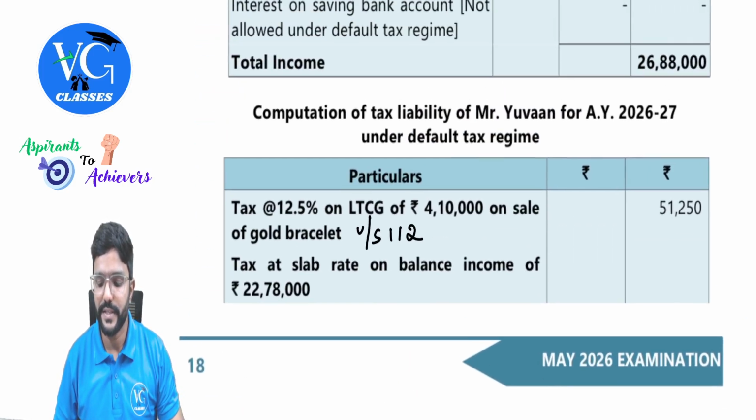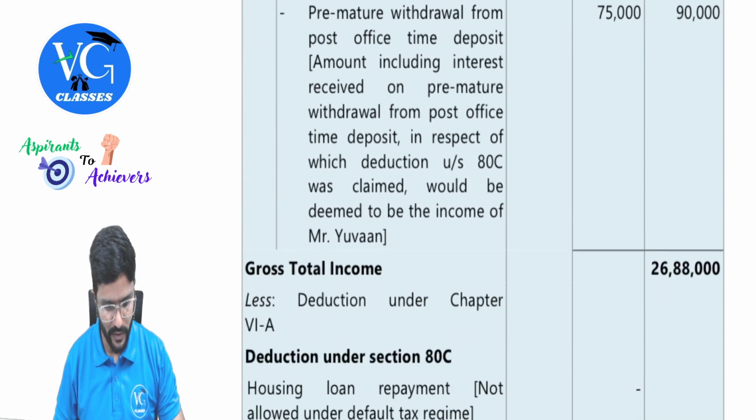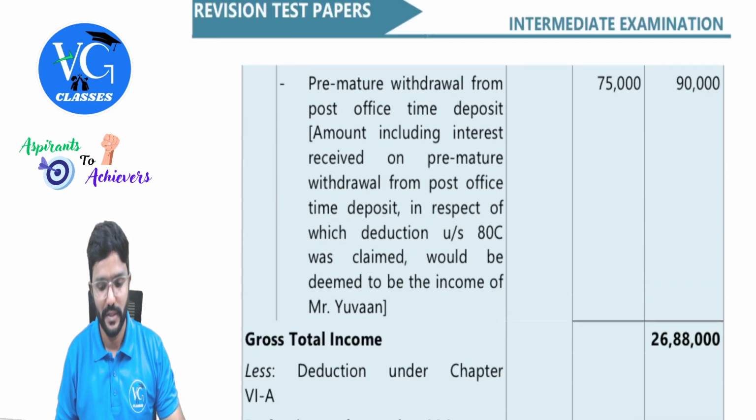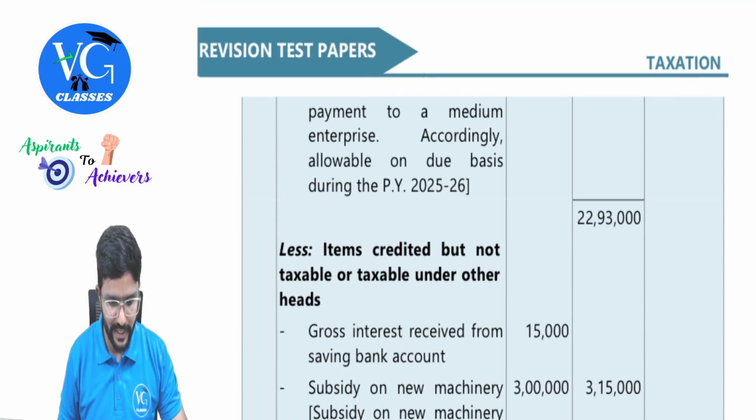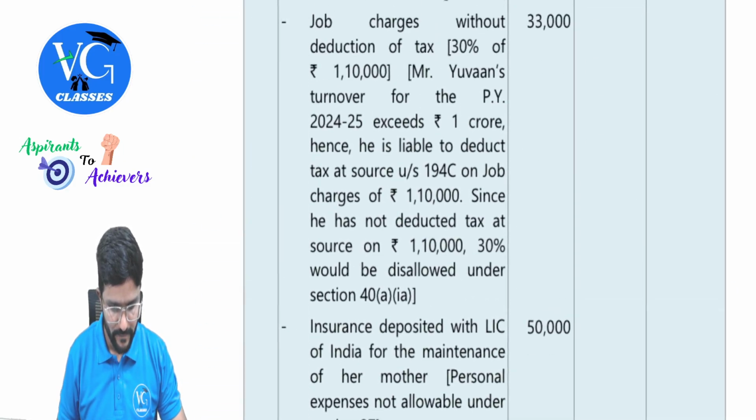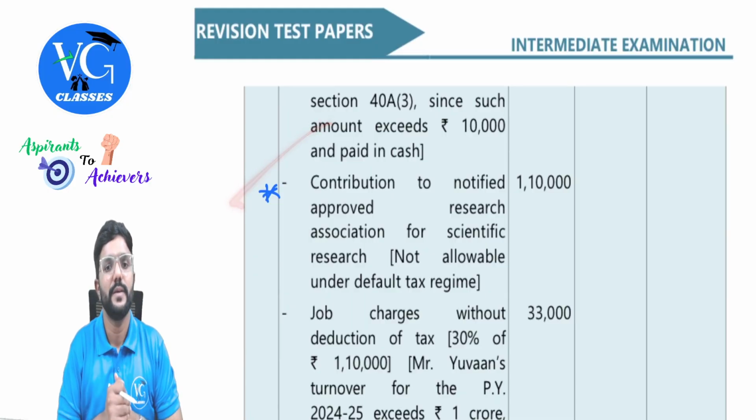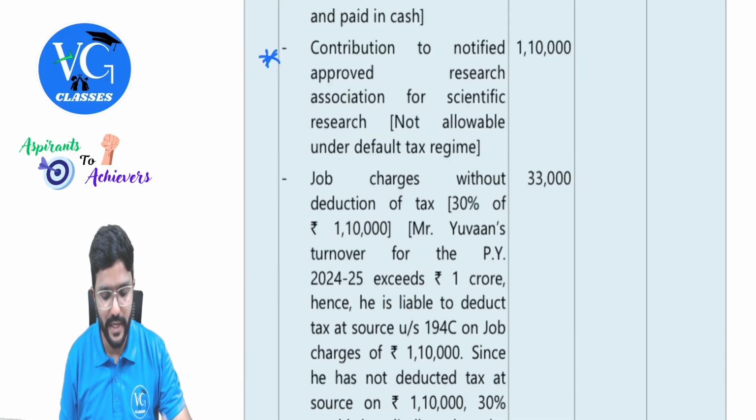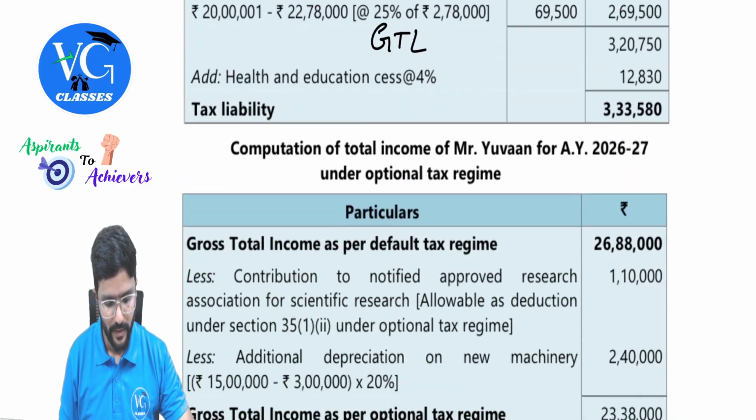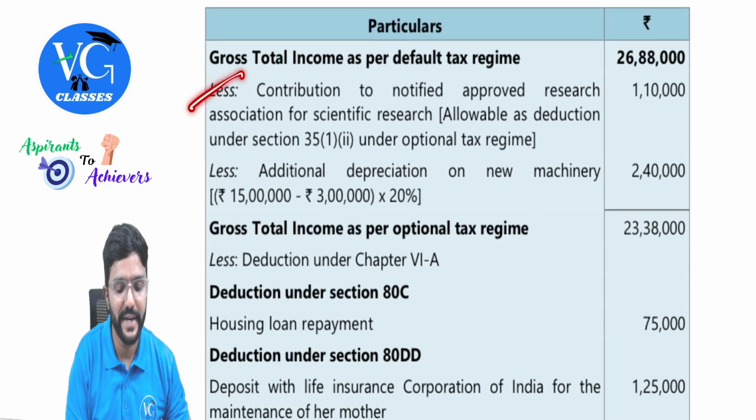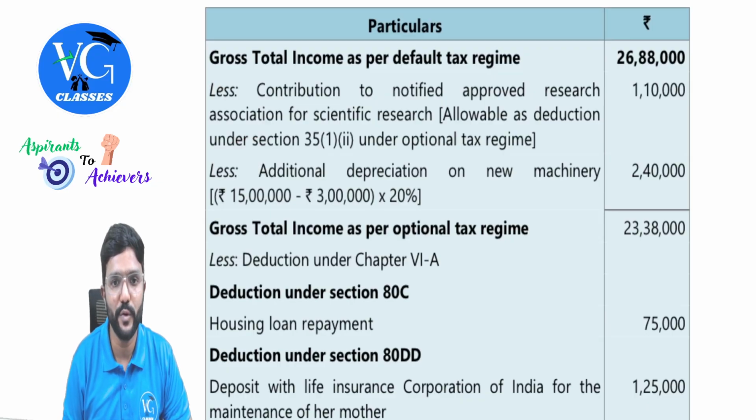Okay. So 26 lakh 88,000 is the gross total income. And above that you check. I have marked two things. This one we need to take care of, and this one, which is allowed under optional scheme. So please take care of it separately. Both of these we are deducting. Contribution to notified approved research association for scientific research 1,10,000, deduct it.